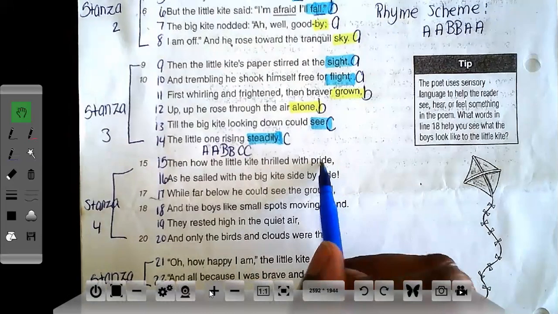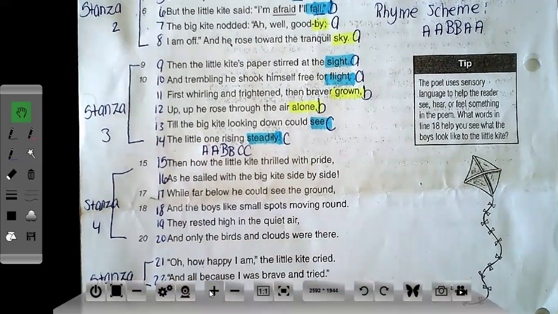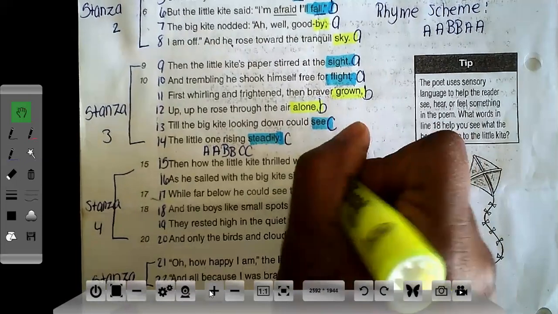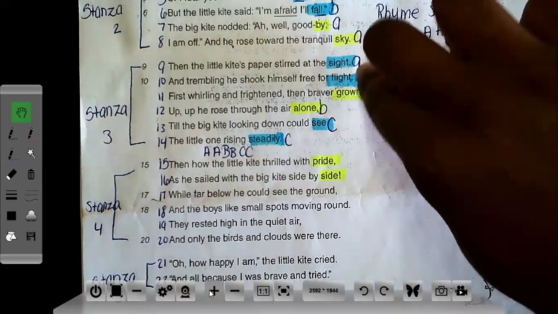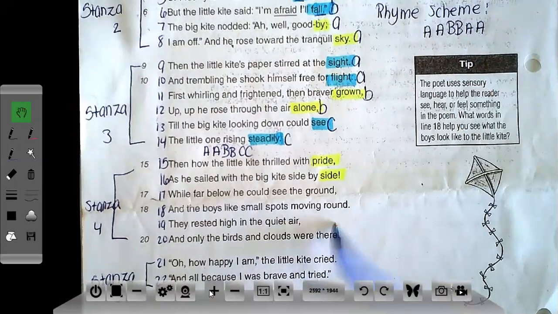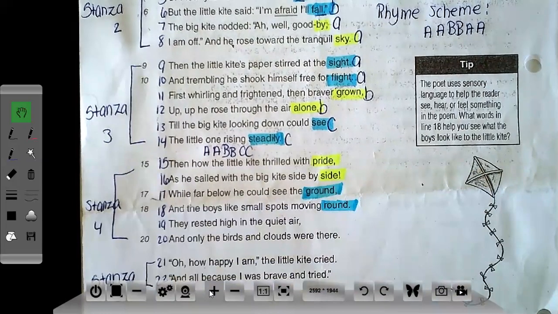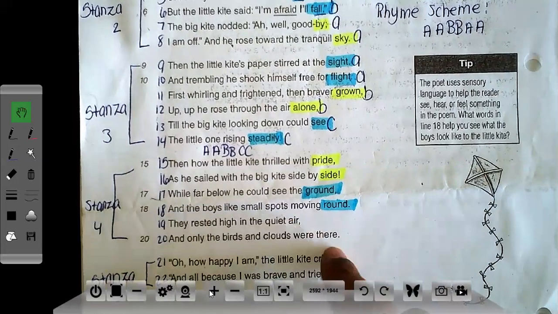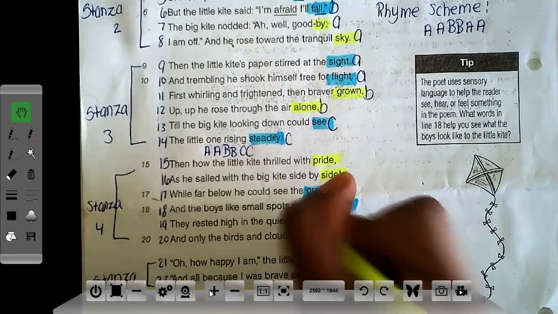Again, pride, side. I see the IDE in both pride and side, and it sounds the same. So these 2 words are rhyming. So again, I see every 2 lines are rhyming. First 2, second set, and then the third set. Ground, round. Ground and round are 2 rhyming words. They do not rhyme with pride and side. Okay, so remember, they'll get different letters. Air, there. Air and there sound the same to me, which means that they are also rhyming words.